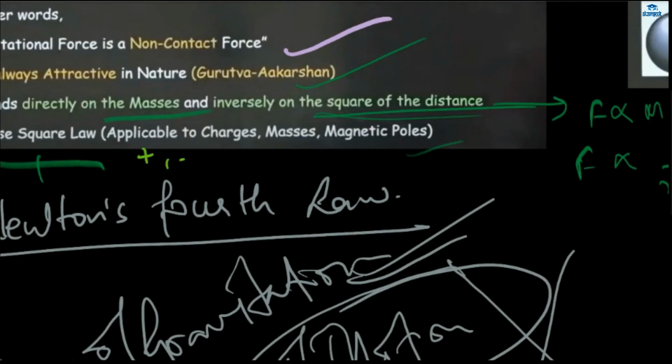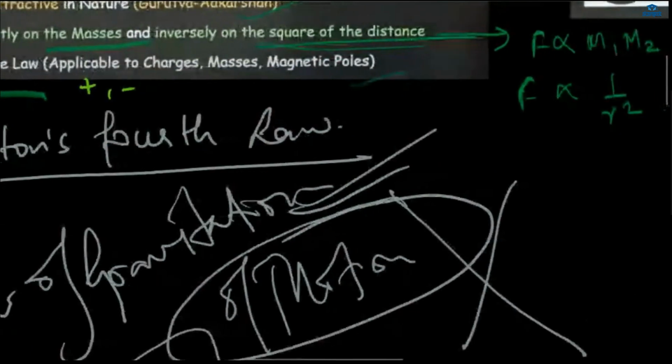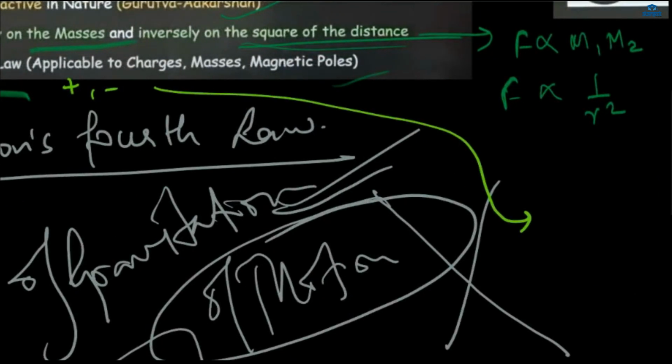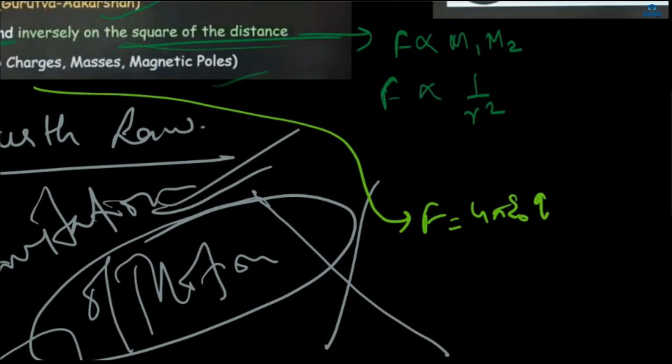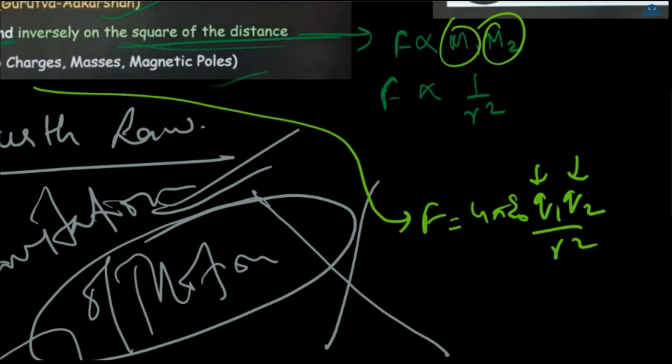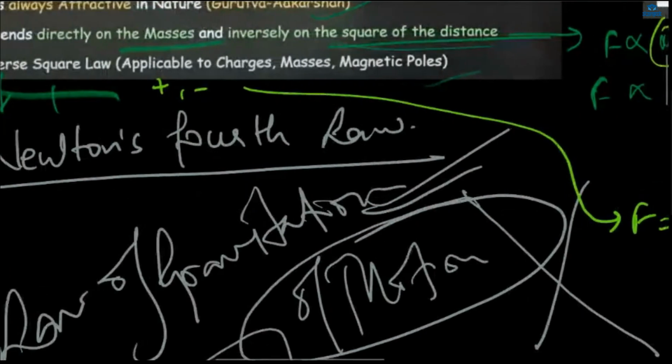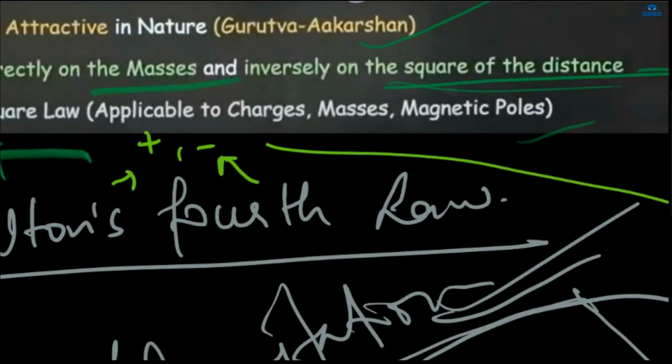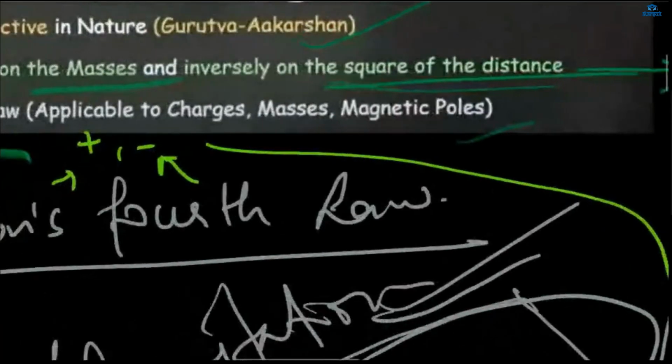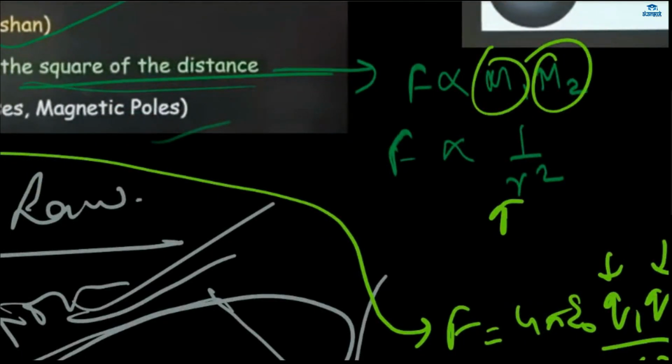Charges, positive and negative, also apply forces on each other, and it's not necessary that they are in contact with each other. If they are at some distance, the force can still be applied. Its formula is force equals q1 q2 by 4 pi epsilon naught r square. So in place of m1 and m2 there are q1 and q2, the positive charge and the negative charge, and r square is the same, the distance between them.